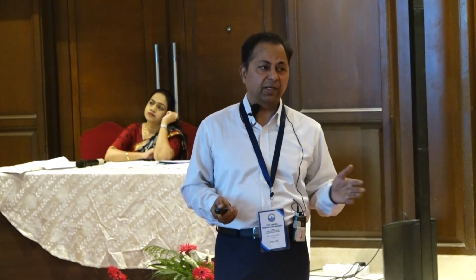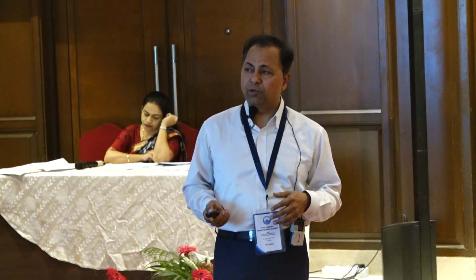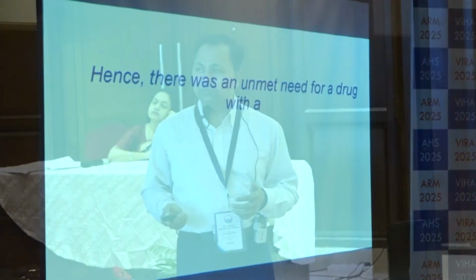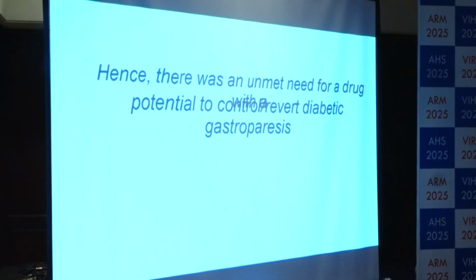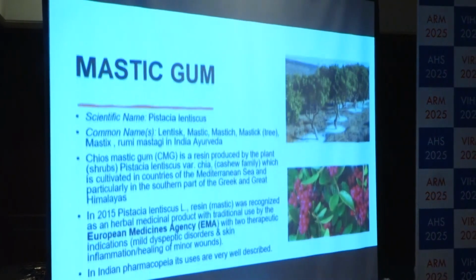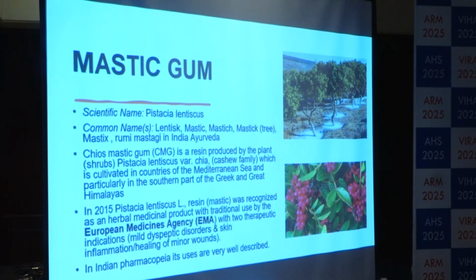The PPI or the antacids are absolutely dangerous in diabetic gastroparesis patients because they can alkalinize the acidic environment in the stomach and lead to bacterial overgrowth syndrome. So the identified problems are they have poorly sustained effect, adverse effects are absolutely there. There is a need to take for a longer period, and probably there is no cure as of now for diabetic gastroparesis. There is recurrence of symptoms after the drug is discontinued, with the potential to revert diabetic gastroparesis with long-standing effects and minimal side effects, for which we did a trial on mastic gum.